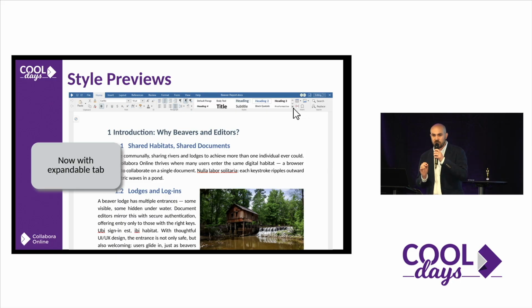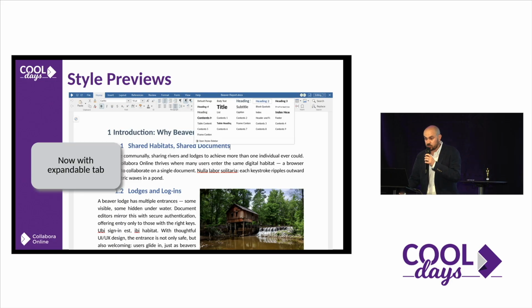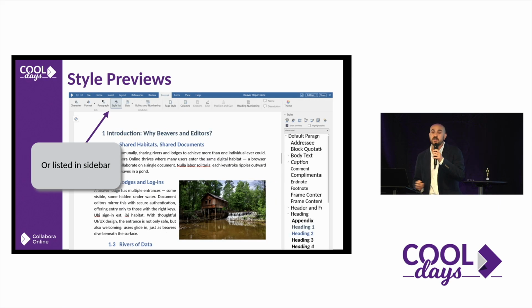Style previews with this expanding table. I think this is great because in the past you had this small window where you have all the styles that you want to apply, and sometimes it's not easy to see what you want to do or what you want to apply. And right now it's very easy because you click and you have all the styles there. And again, something that looks simple, but is simplifying how you interact with the document, and it's easy to use.